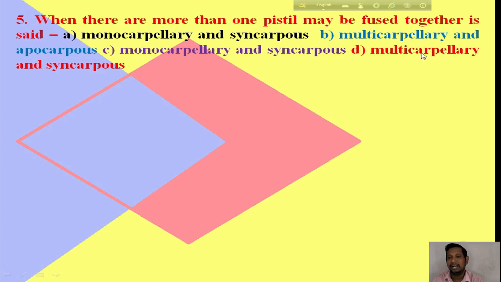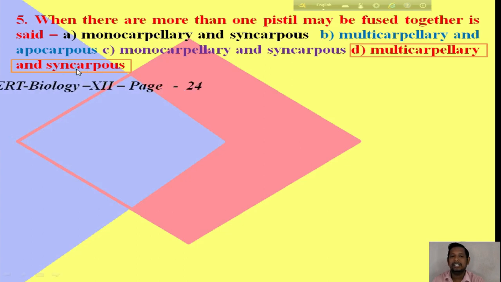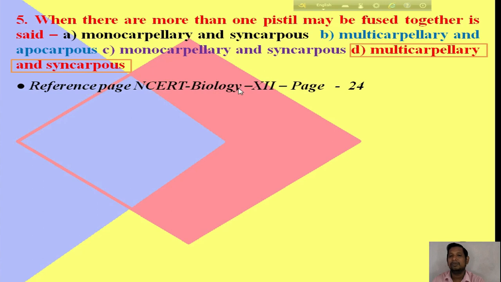Multicarpellary means more than one carpel, and syncarpous means fused. So guys, you have understood what the right answer is? The right answer is option D, multicarpellary and fused. Okay. For more information, you can see NCERT Biology class 12 page number 24.